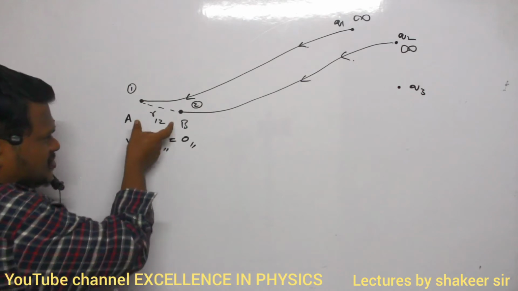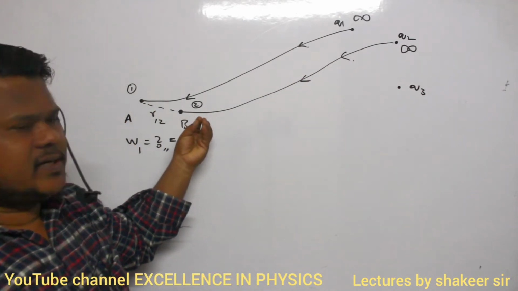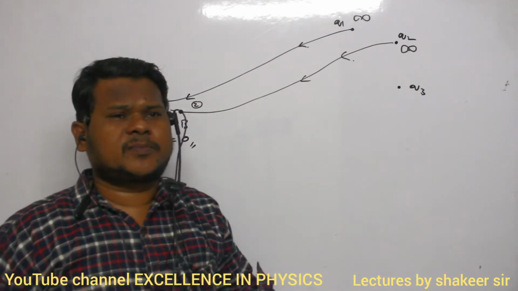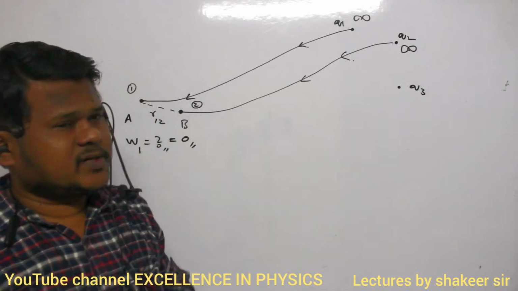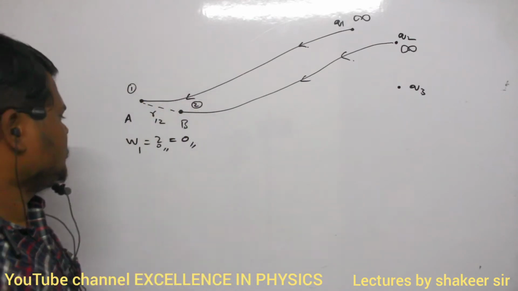Yes, now there is a force of repulsion between A and B, no? When it starts coming towards A, there will definitely be some force of repulsion. To overcome this repulsion, I definitely have to apply some force. Force is applied, displacement is also there, so I definitely have to do some work in this condition. So how much work do I have to do?